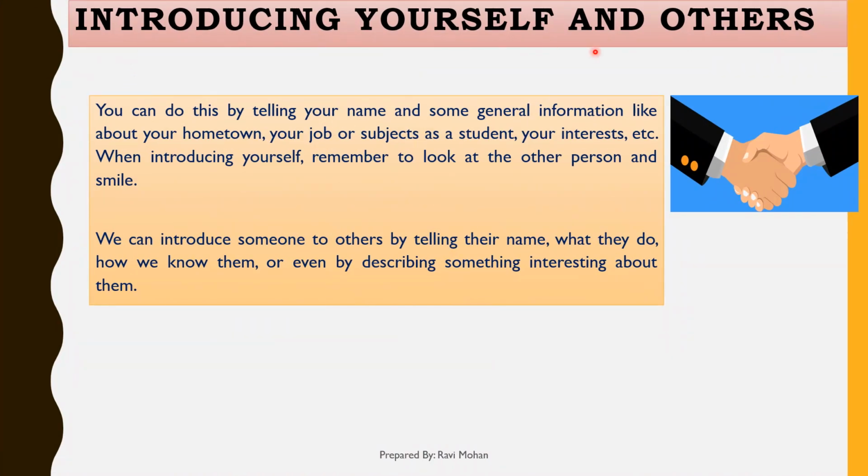Next is introducing yourself and others. We can introduce ourselves just by telling our name and some general information like about our hometown, our job, or our interests. While introducing ourselves, we should remember that we have to look at the other person and smile. We can introduce someone to others by telling their name, what they do, how we know them, or even by describing something interesting about them. Means if we introduce someone to another person, then we have to just tell their name, about their job, and just tell about their interest in front of the other person.